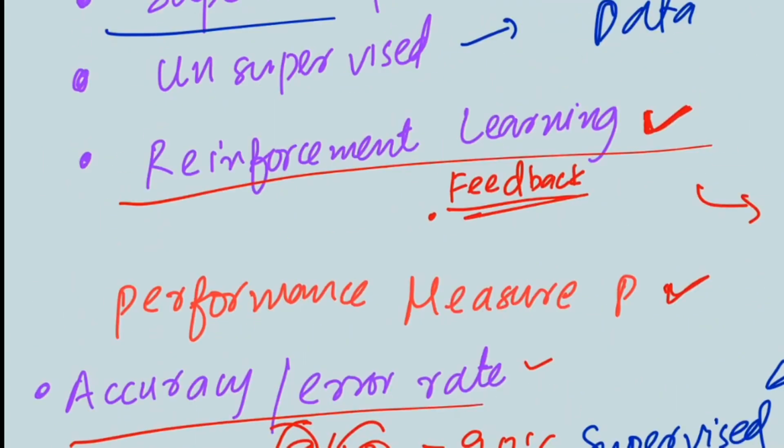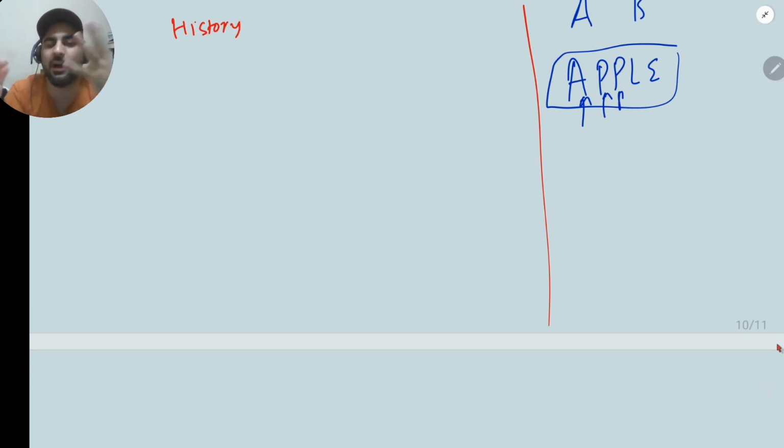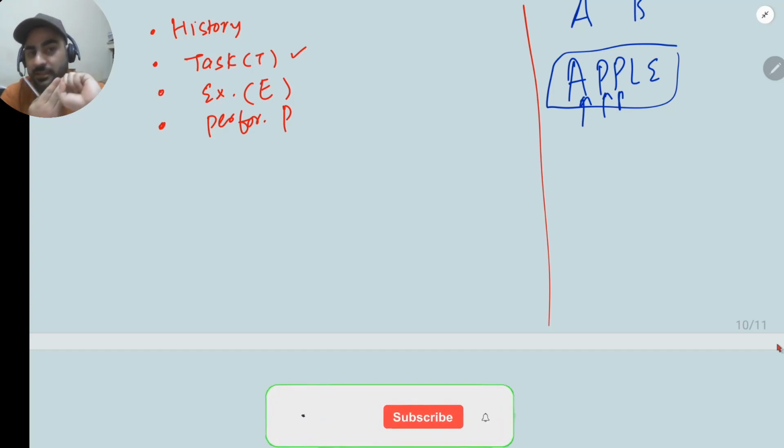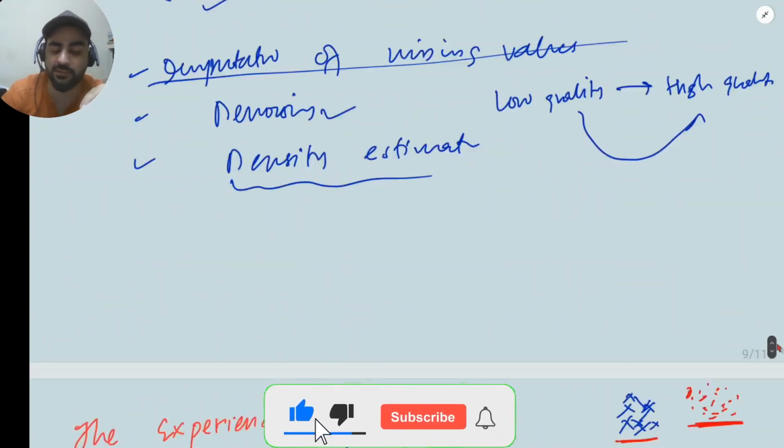That we will see. So in this session, I'll just summarize before closing. We started with a brief history, how it started and what happened. Then we started with the definition, what is the meaning of the task. And then what is meant by this experience E. And then the meaning of performance, how do we measure performance, P. And in the task we again read a lot of things. So in detail we discussed what a task is, what the experience is, and how we measure the performance. It was actually to justify this definition basically.